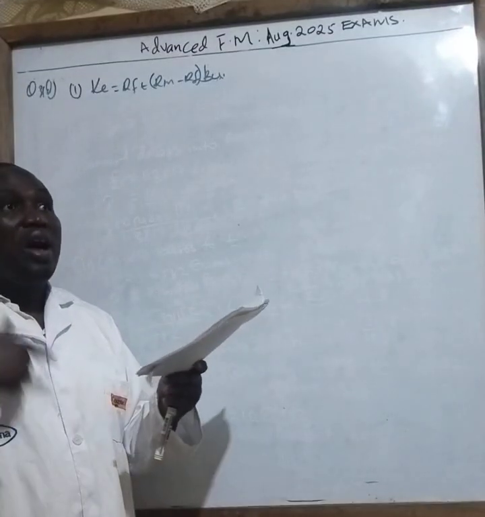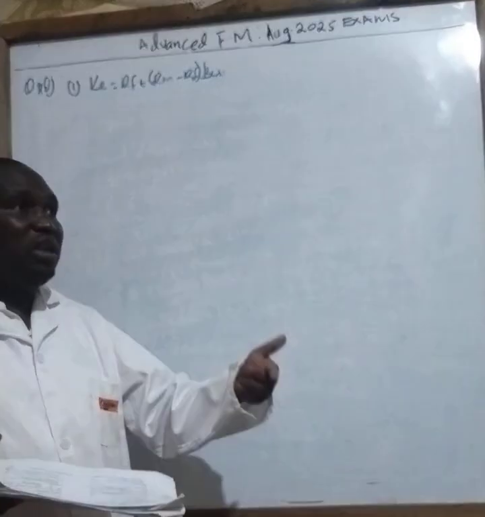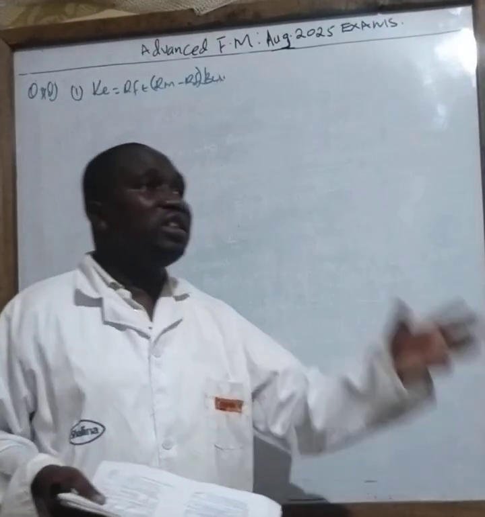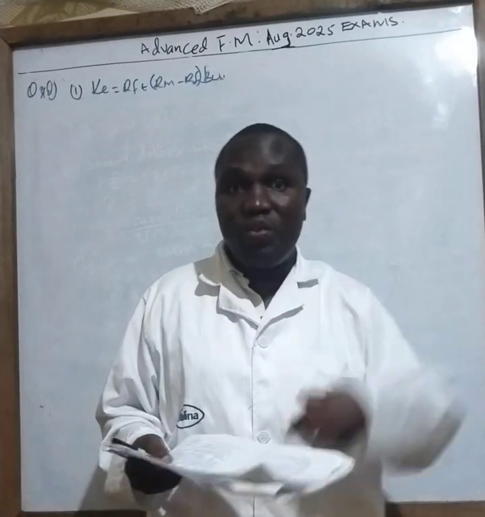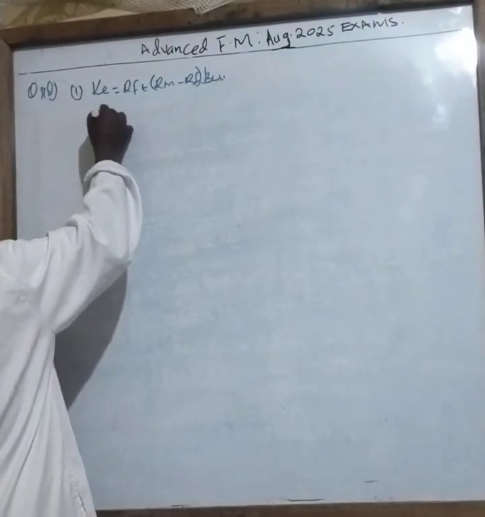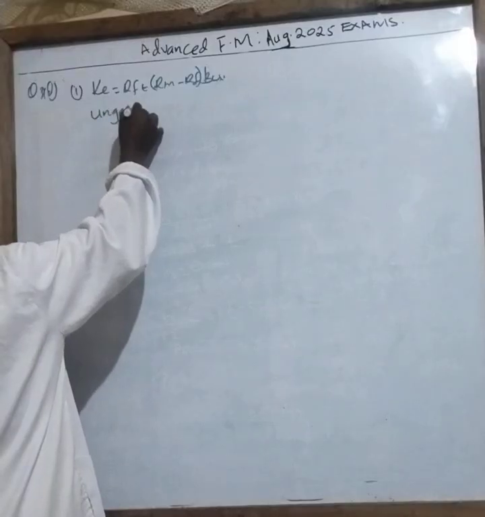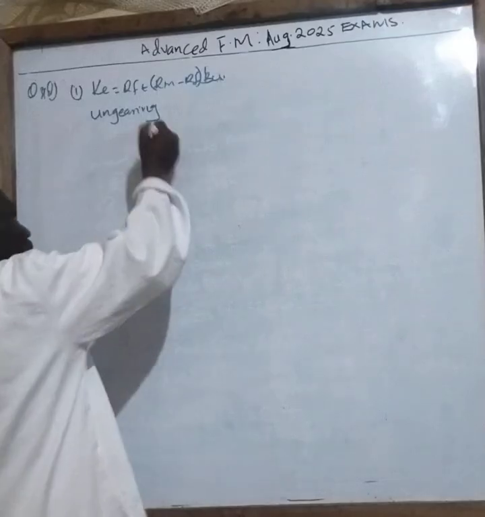So I will do what they call ungearing and gearing. Why? Because ungearing means I'm now removing actually the debts from the risks. From this particular case, I will now do ungearing. It is the opposite of gearing, meaning you are removing what? Debts. And how do I remove debts, class?